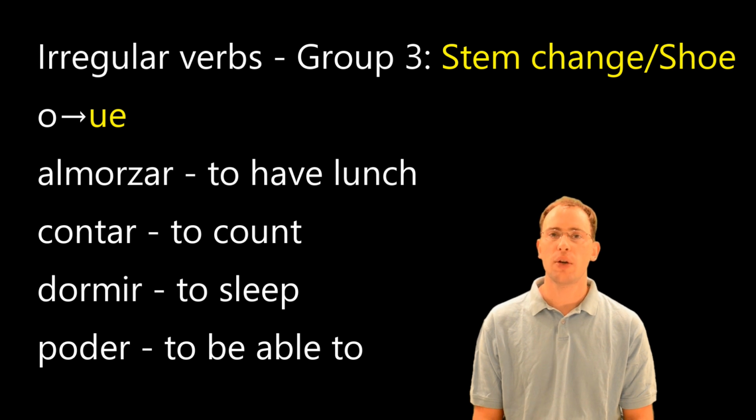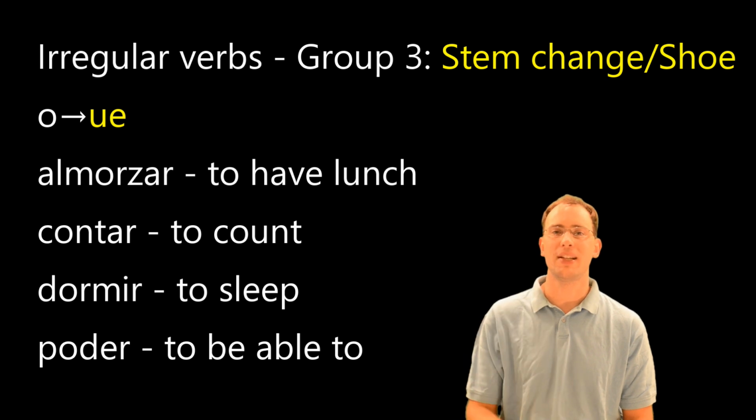Remember that these verbs are going to have an O to UE change inside the shoe, or in all forms except nosotros, nosotras, and vosotros, vosotras.